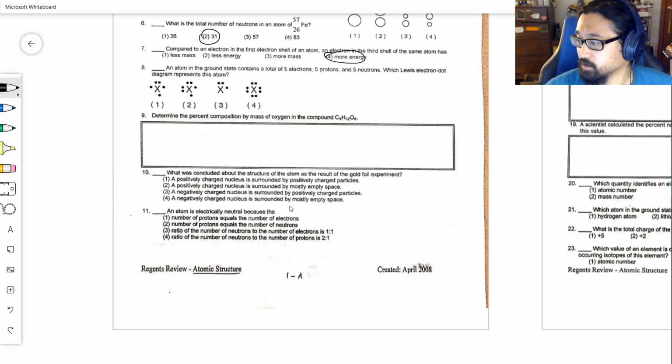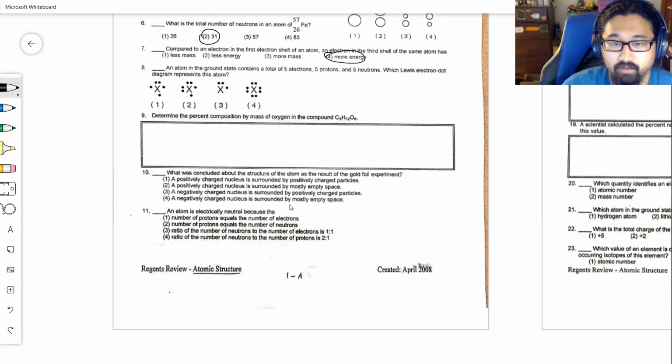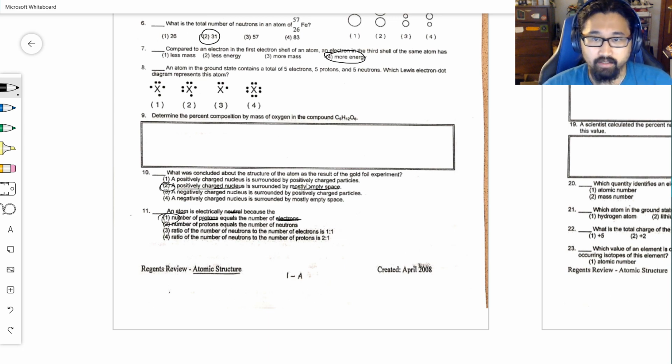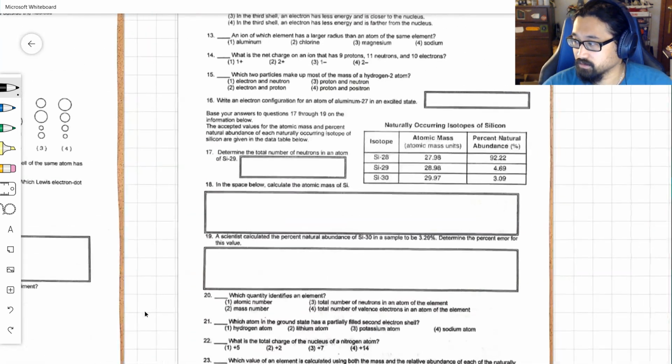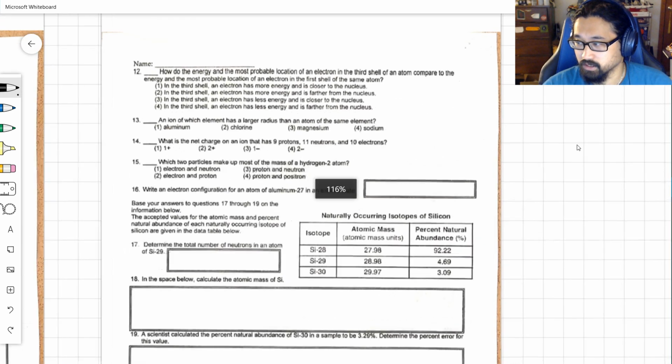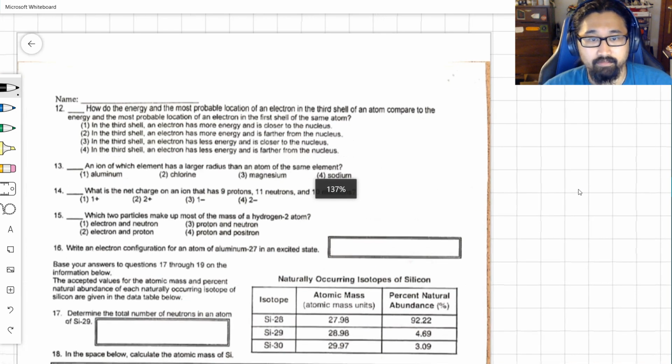What was concluded about the structure of an atom because of the gold foil experiment? The positively charged nucleus surrounded by mostly empty space. That was choice 2. And the atom is neutral because protons equal electrons. That's choice 1. Again, nothing here should be tricky. Nothing here should be crazy. This should all be like a genuine review.